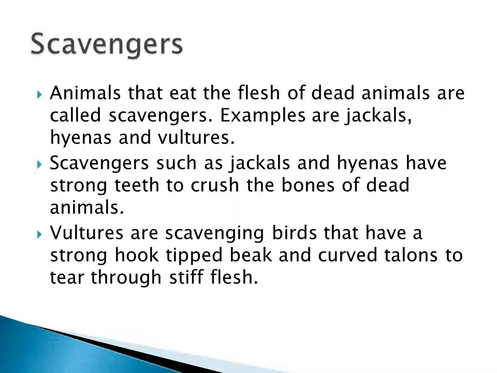Vultures are scavenging birds that have a strong hook-tipped beak. Now see page number 115. You can see the diagram of the vulture. Look at the bird's beak, how is it? They have the hook-tipped beak and curved talons, to tear the stiff flesh. Okay, what do scavengers mean? Animals that eat the flesh of dead animals. If an animal eats dead animals, they are called scavengers.